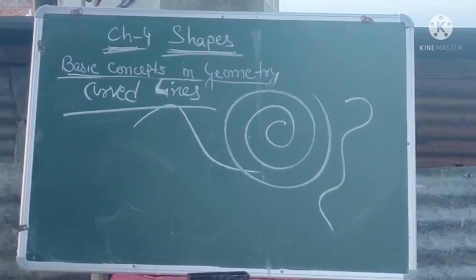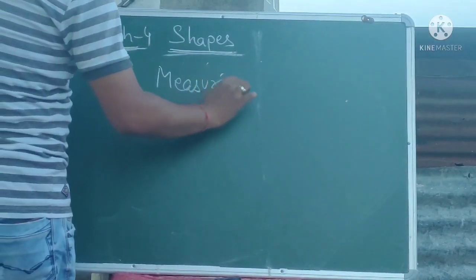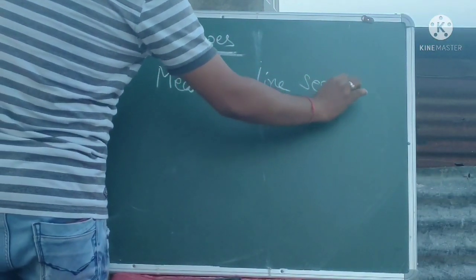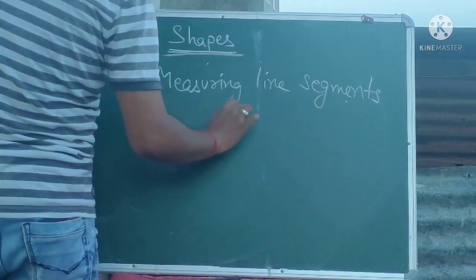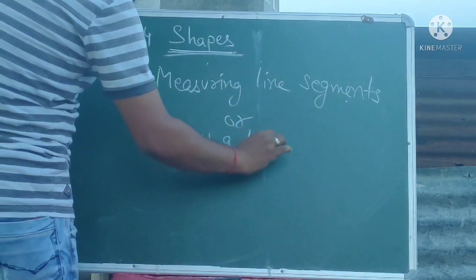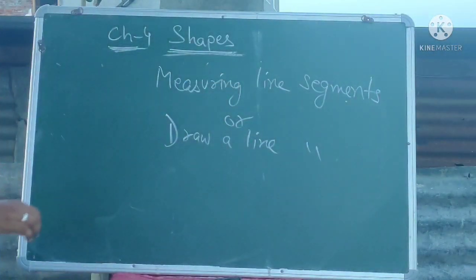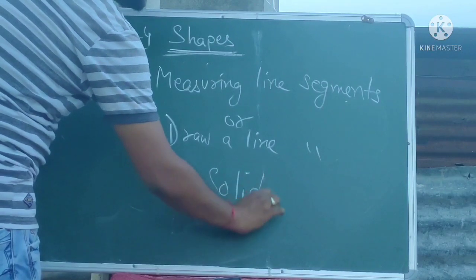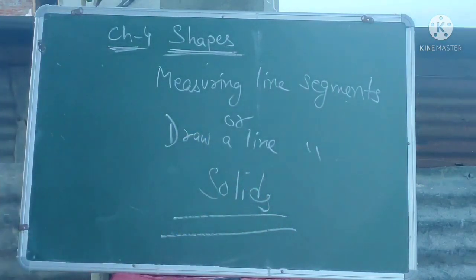I will show you in a detailed video how to measure and how to draw a line segment. And then we will learn about solids, 3D shapes. So these things we will learn in the next class.